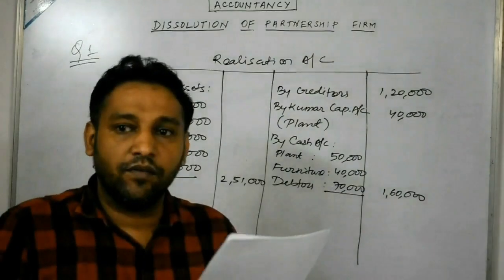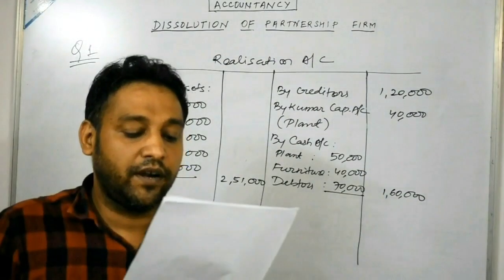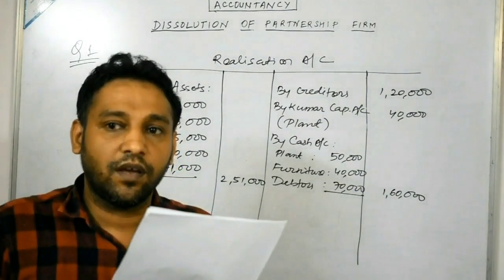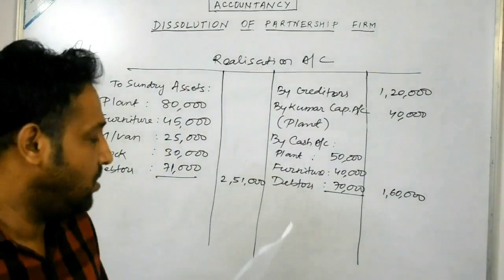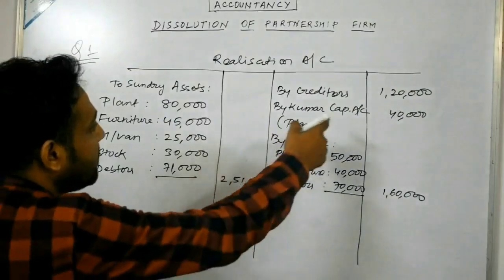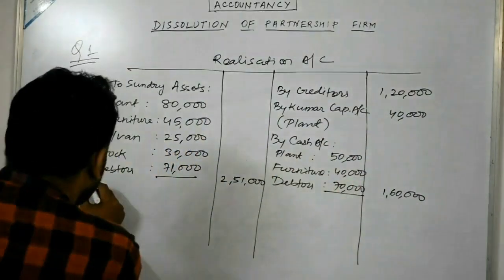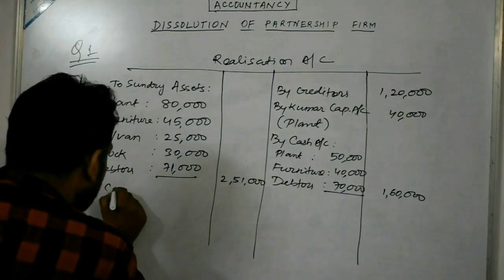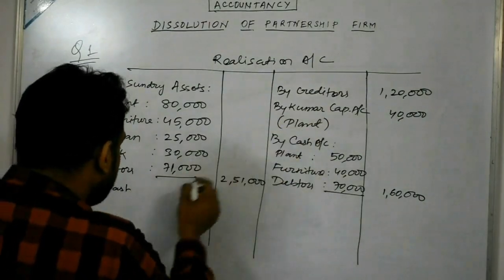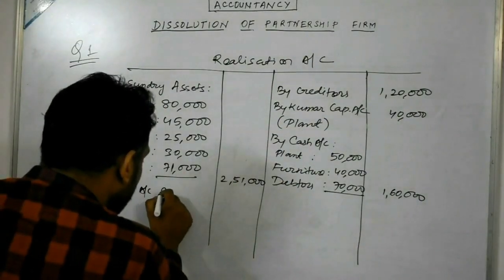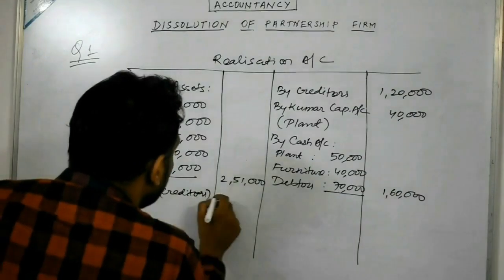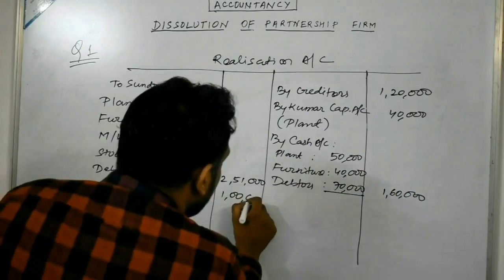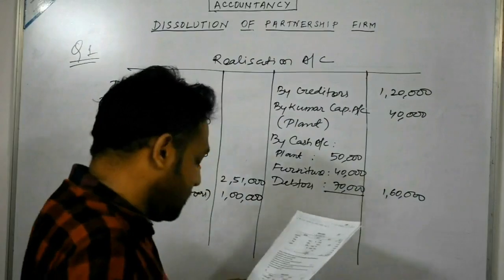Then we are required to make the payment of creditors. Creditors for rupees 20,000 were untraceable and the remaining creditors were paid in full. So creditors were 1,20,000, and out of this, 20,000 is untraceable. That means we are required to make the payment of creditors of 1,20,000 minus 20,000, which would be 1 lakh.